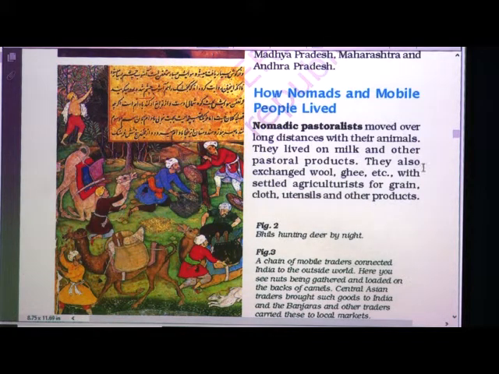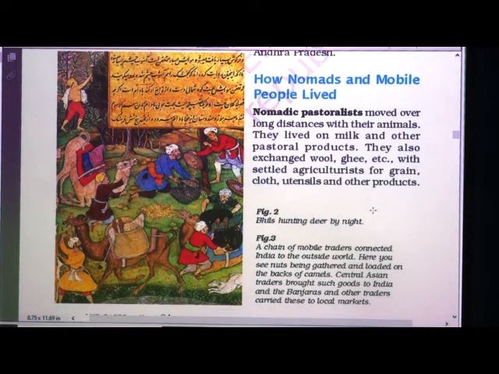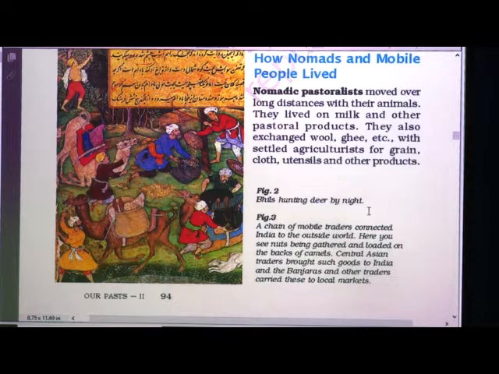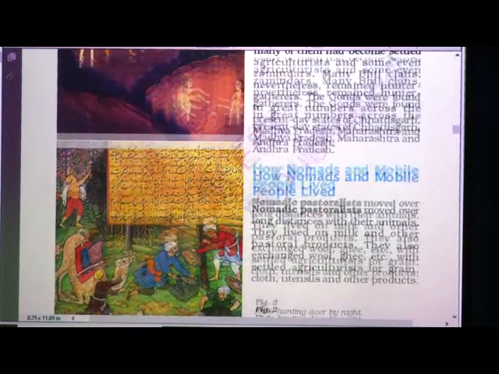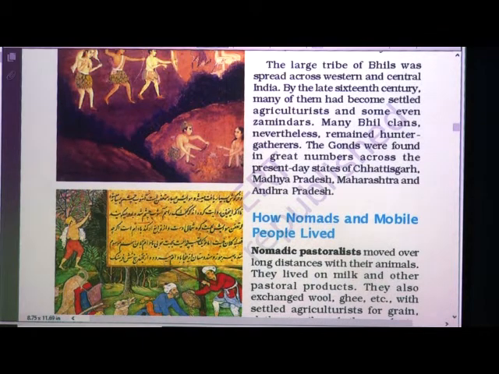They also exchanged wool from sheep, and ghee from milk. They used to exchange these products with settled agriculturalists and take grains, cloth, utensils and other products from them. Now, Bhils hunting deer by night. Here this is how they are hunting. Okay, this picture.